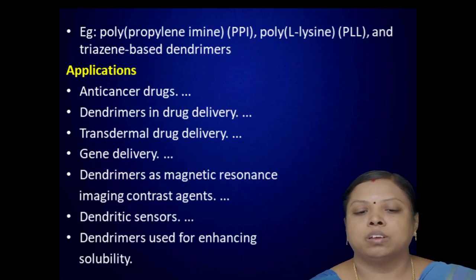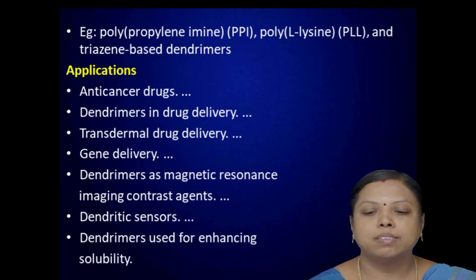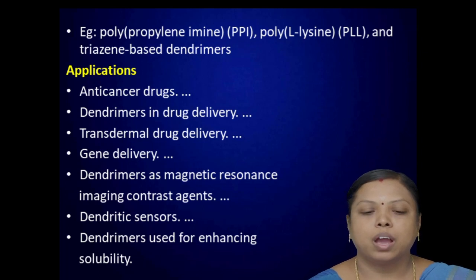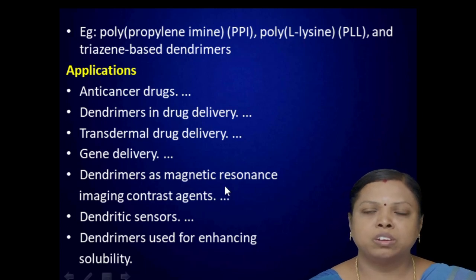Next, let us see some examples of dendrimers. Polypropylene imine, or you can shortly say PPI, poly-L-lysine, or you can say PLL, and triazine based dendrimers. So these three are a few of the examples I have coded here for dendrimers. And what are the applications of these dendrimers? I have coded a list of applications. It has maximum application in the medicine field.